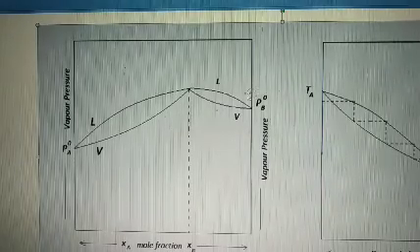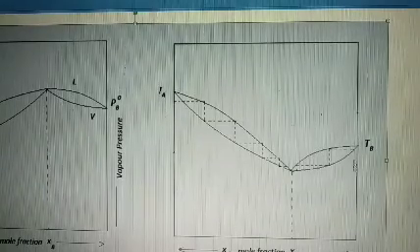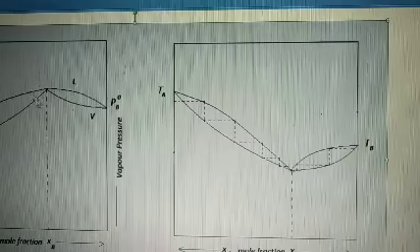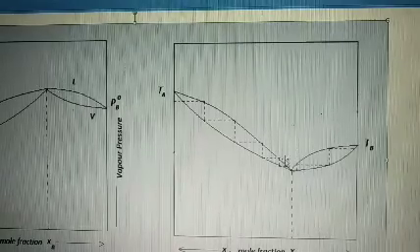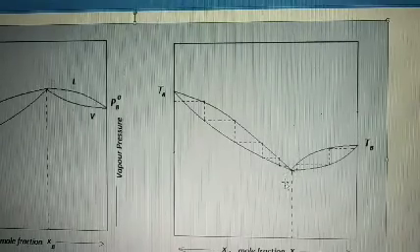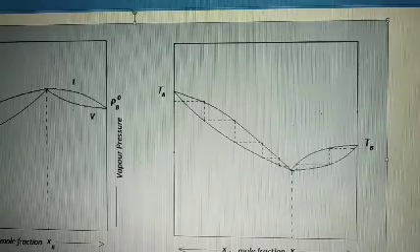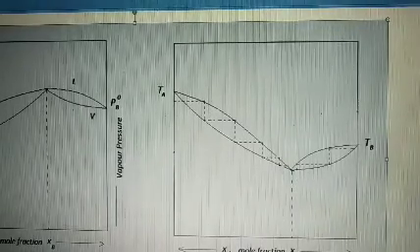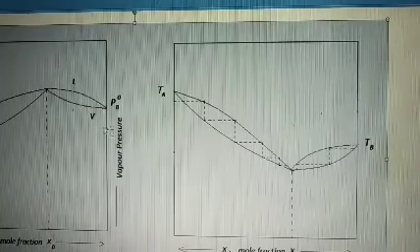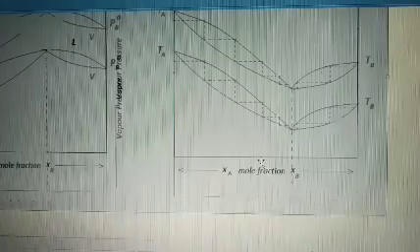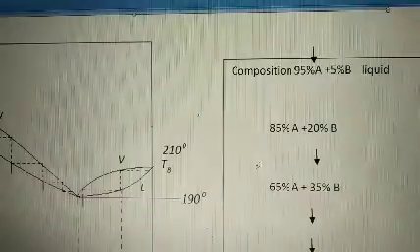But the vapor pressure of the B component is high, so correspondingly its boiling point will be less. But the hump, which has the higher vapor pressure here, will have the minimum boiling point. So these are the two curves here: that is the liquid line, that is the vapor line, that is the liquid line, that is the vapor line.